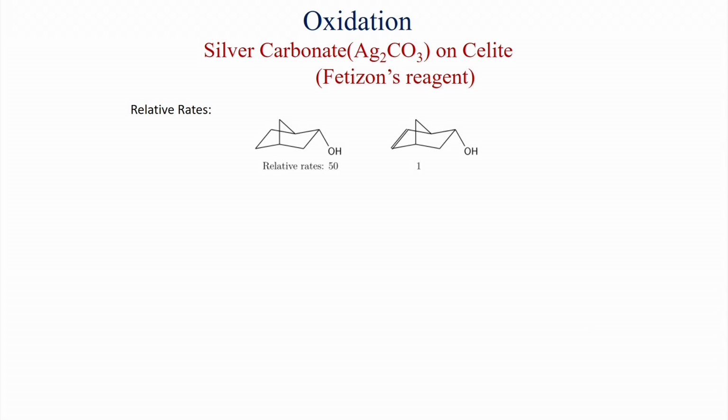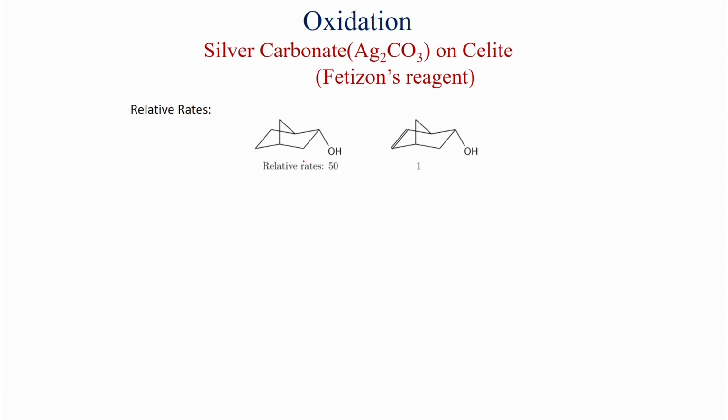Now, relative rates have also been found with silver carbonate reactions. When there is a group which can bind to silver, the rate of oxidation is reduced. Like this bridged system, here no olefin is present, but here there is an olefin, and if these two secondary alcohols are treated with MnO2, then the relative rate has been found to be 50:1.